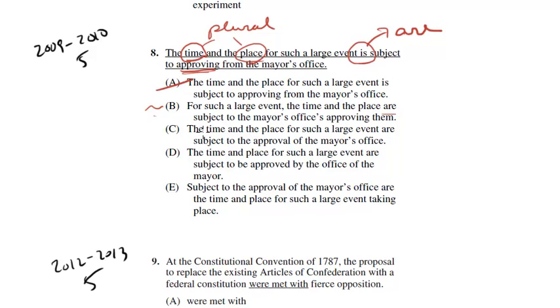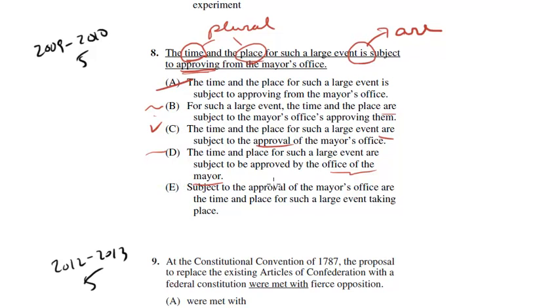We'll see what happens. C: The time and the place for such a large event are subject to the approval of the mayor's office. So that's good, right? We change it to are, and we change approving to approval, to the approval, which is more idiomatic. So C looks pretty good. D: The time and place for such a large event are subject to be approved by the office of the mayor. Again, a bit wordy, especially in this part. Also, subject to be approved by. Again, a little unidiomatic. So we'll keep D. I think C is a better choice, though.